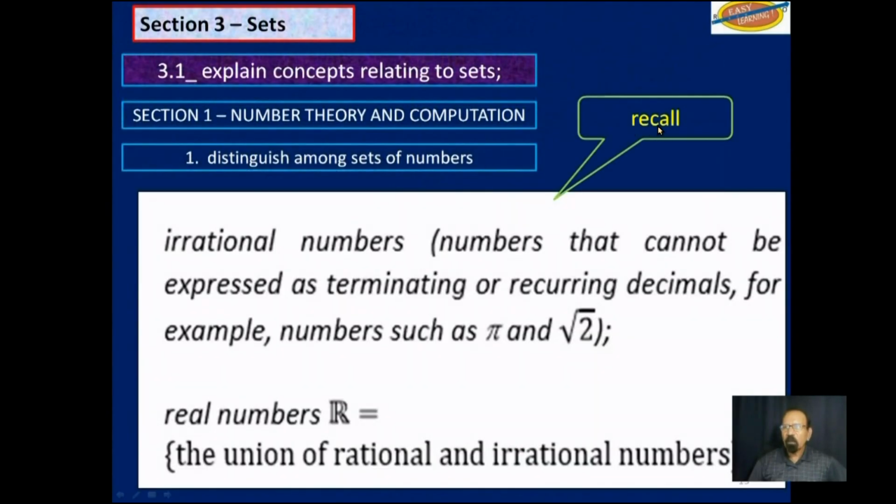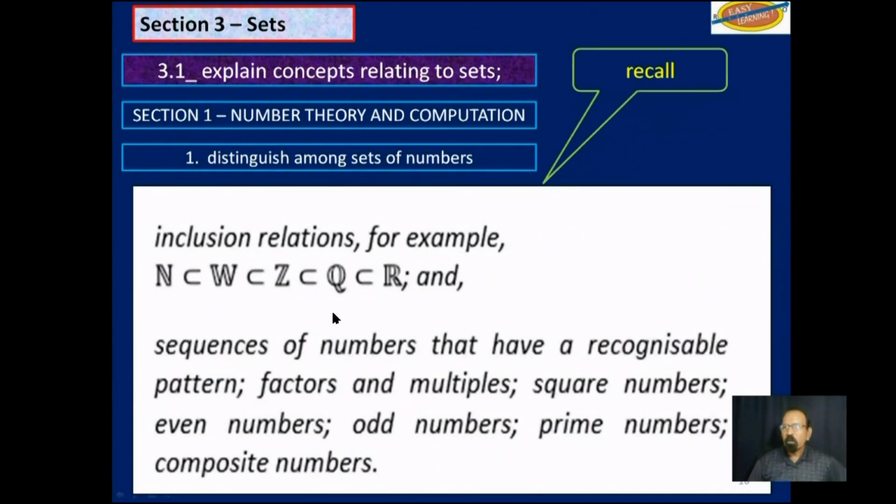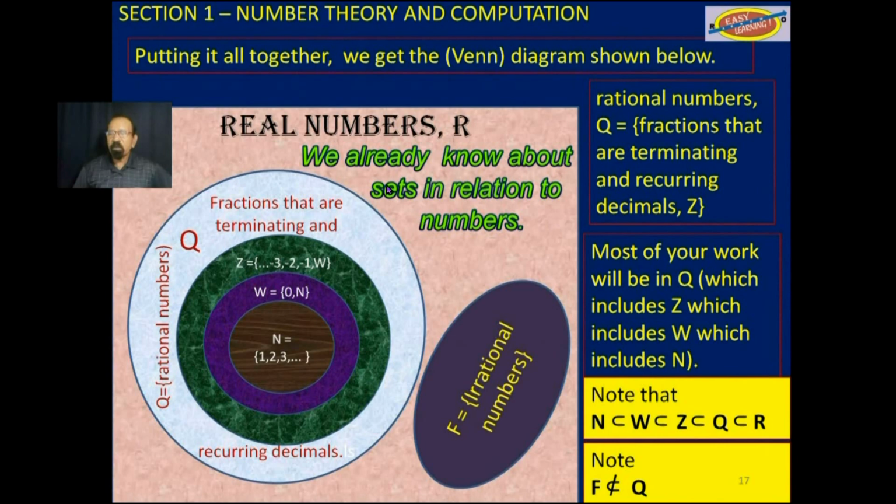Still recall, we also talked about irrational numbers and terminating and recurring decimals. And then we talked about real numbers. So this is work that we already did. And this is a summary of numbers and their various sets and subsets.